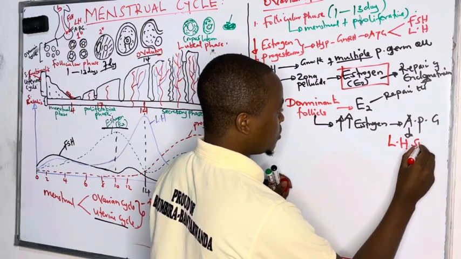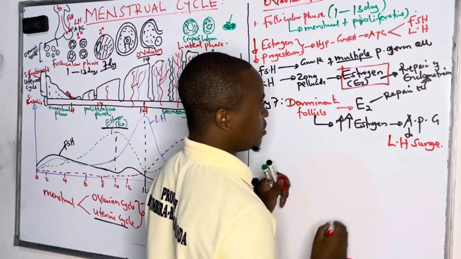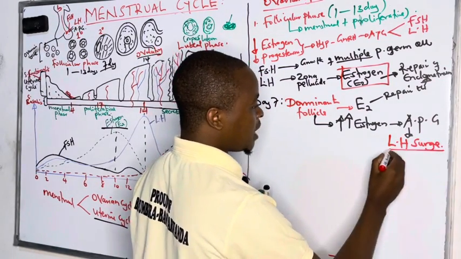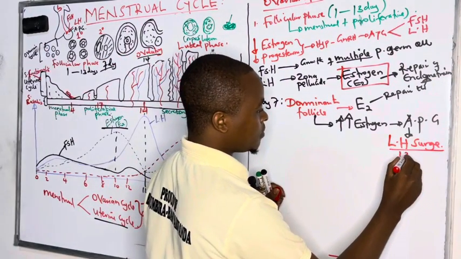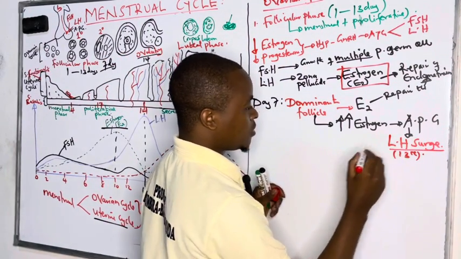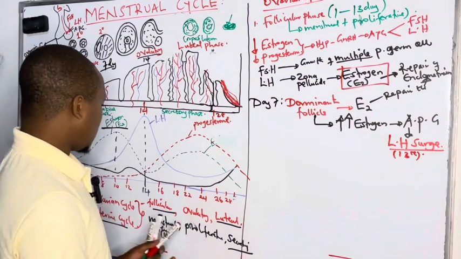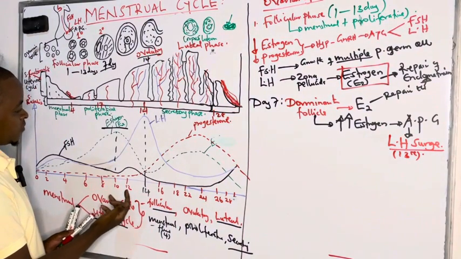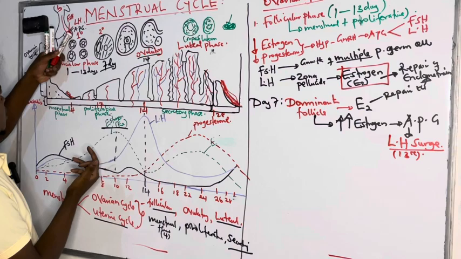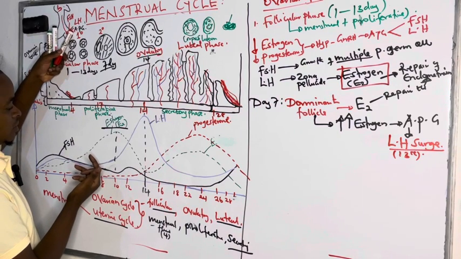So this luteinizing hormone surge comes by day 13, on the 13th day. A high increase in estrogen by day 10 to 12 is going to trigger the anterior pituitary gland.